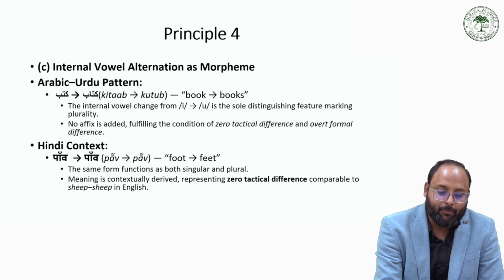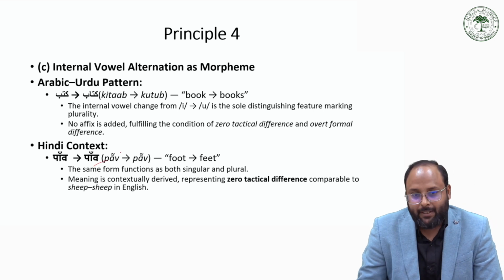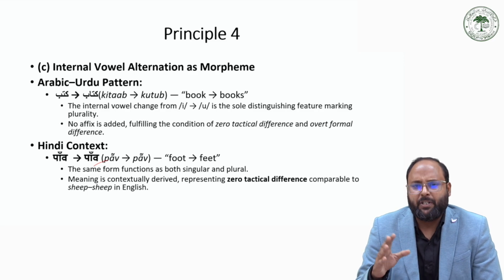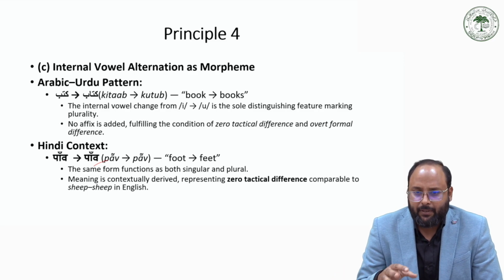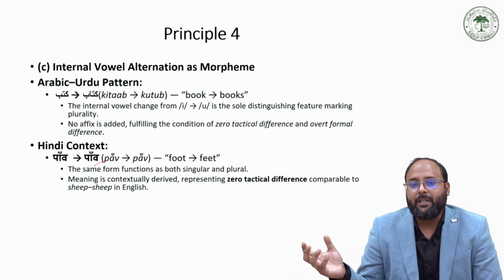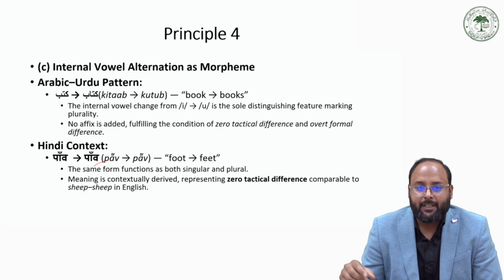In the same way we have pow and pow, where there is no change. That is also an example of zero tactical differences, an example of principle 4, which says that when there is no change in the form, but the meaning or the function is changed, that can be considered a morpheme.